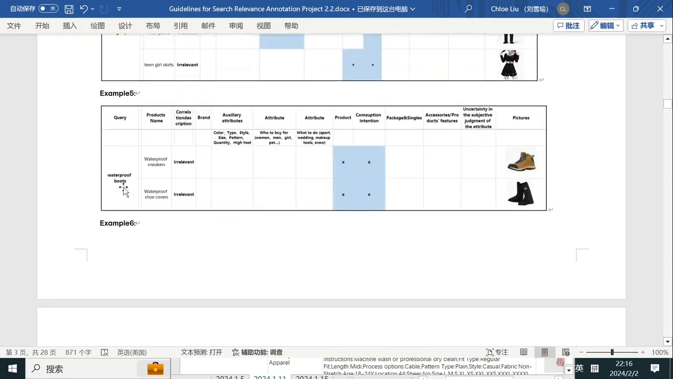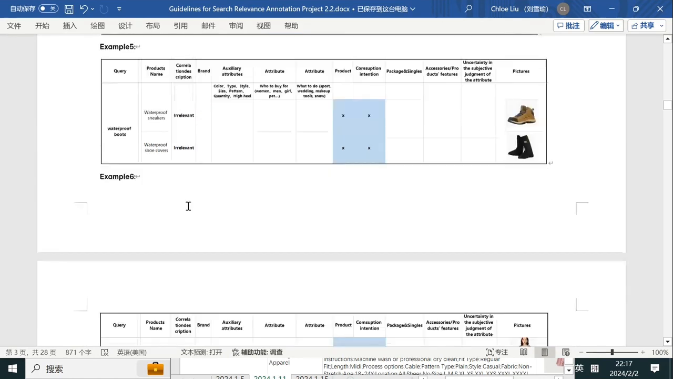And next one, the query is waterproof boots. And this one, apparently, is a pair of waterproof sneakers. So the product is wrong, and the consumption intention is wrong. As a result, it is irrelevant. And this one are waterproof shoe covers. Apparently, the product is wrong. Consumption intention is wrong. As a result, they are irrelevant.